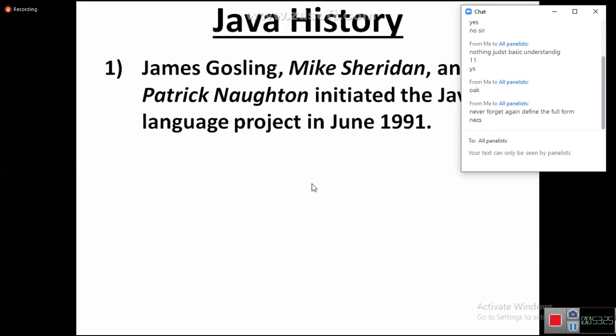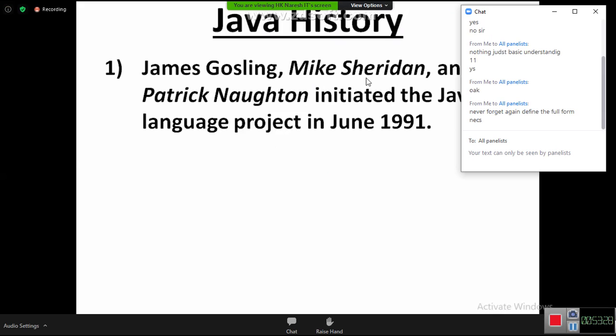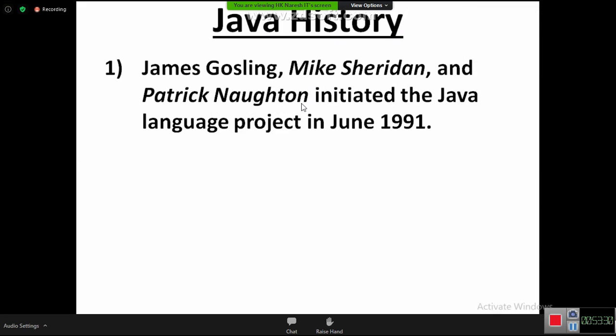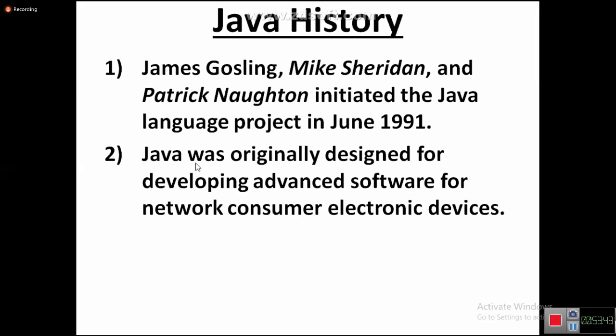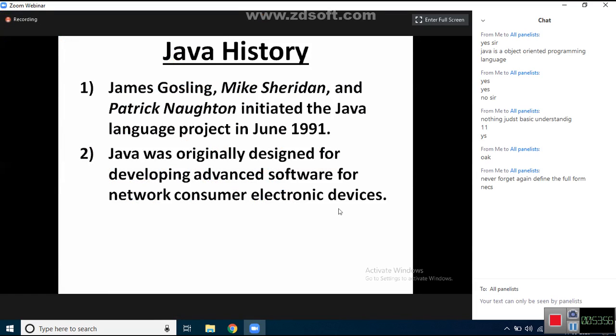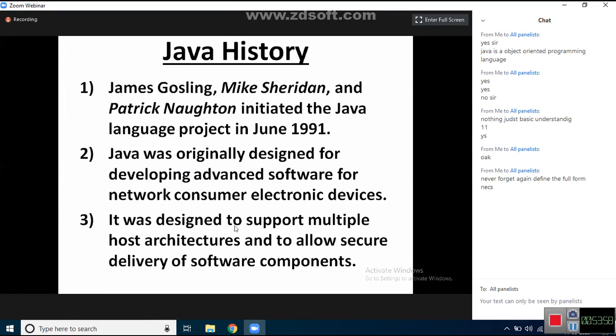Now let us read the story. James Gosling, Mike Sheridan, and Patrick Naughton are the three people who initiated the Java language project in June 1991. In the 1990s discussion happened, and in 1991 development started. Java was originally designed for developing advanced software for network consumer electronic devices. What type of software did they want? It was designed to support multiple host architectures.